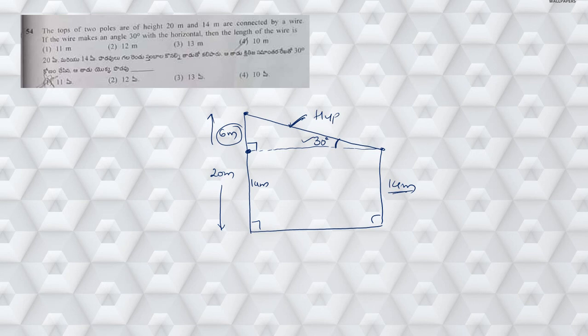So which ratio can we apply here? We can apply the sine ratio. So sine 30 degrees is equal to opposite, which is 6, by the length of wire, let it be some L. So sine 30 degrees is equal to 1 by 2, which is equal to 6 by L. From this, L is equal to 6 into 2, which is equal to 12 meters. Hence the answer is 12 meters.